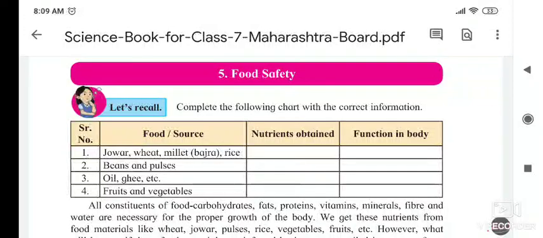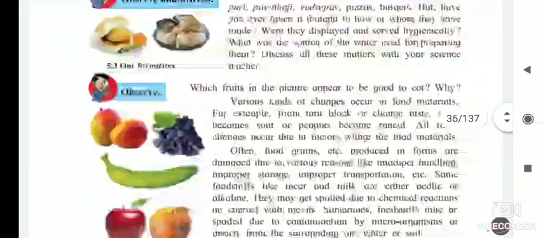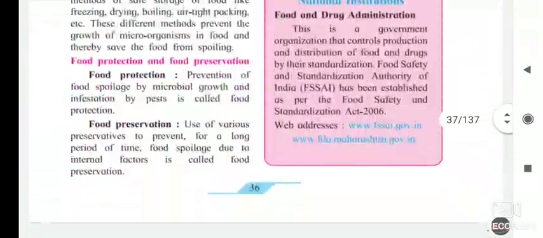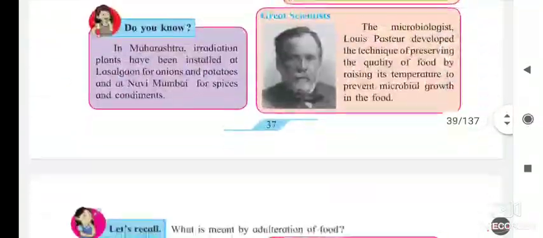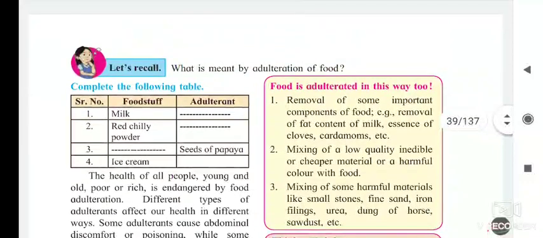Hello students, lesson number 5, food safety. In this lesson today we will see the next point of our lesson, and that point is the adulteration of food. So what is meant by adulteration of food?